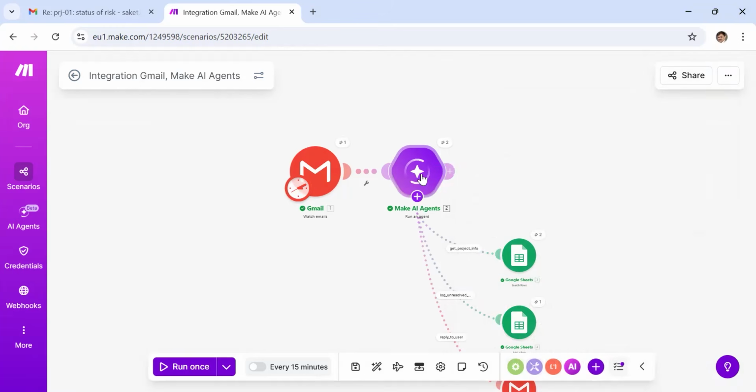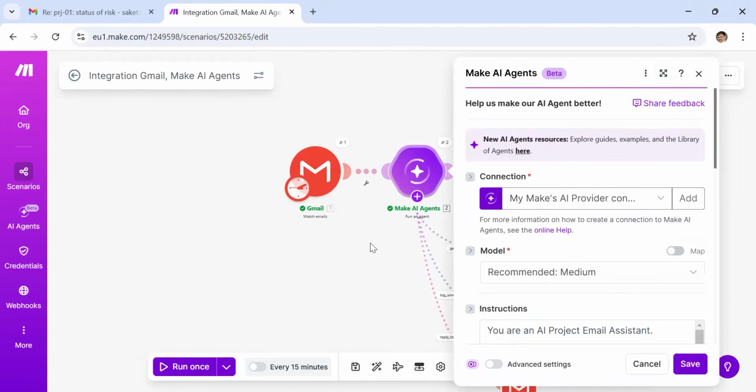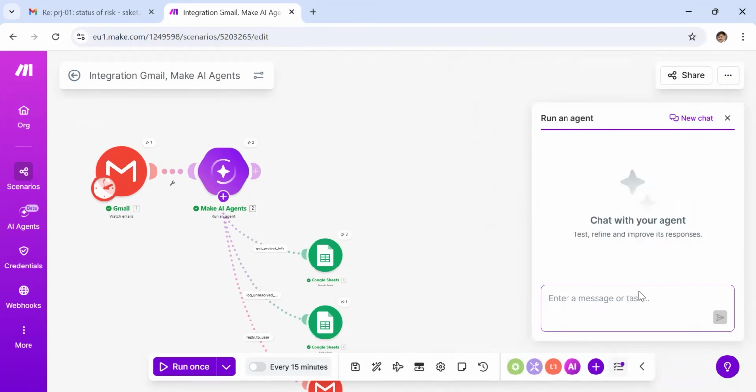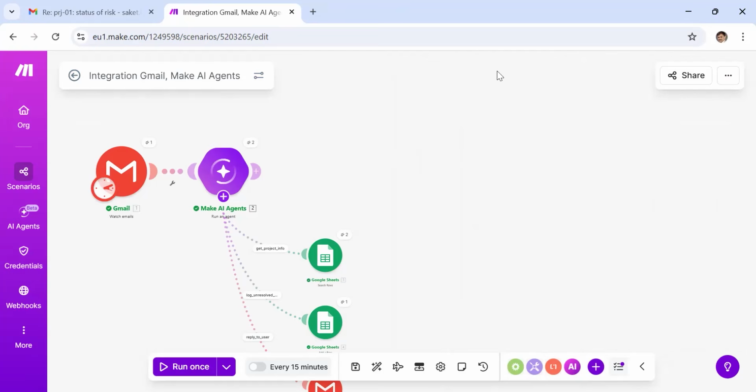When you are doing development, you don't have to wait for the whole flow. In the agent space, you can also do a chat. You can initiate the input of the agent by putting in a chat. You can map these elements and put in a chat, and that can also create a response. This information can run that particular agent. I don't have to run the whole cycle from the email. For example, I don't have so many people sending emails and I want to test it. So I can test these scenarios here only, rather than creating emails again and again. This is a small thing you can do.